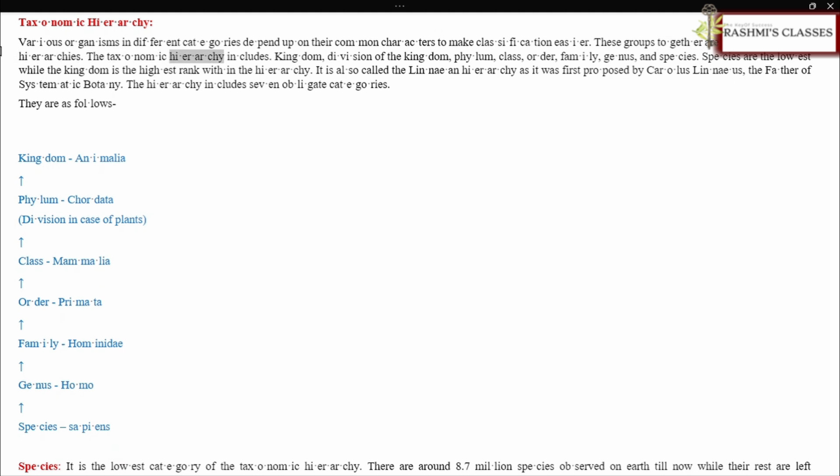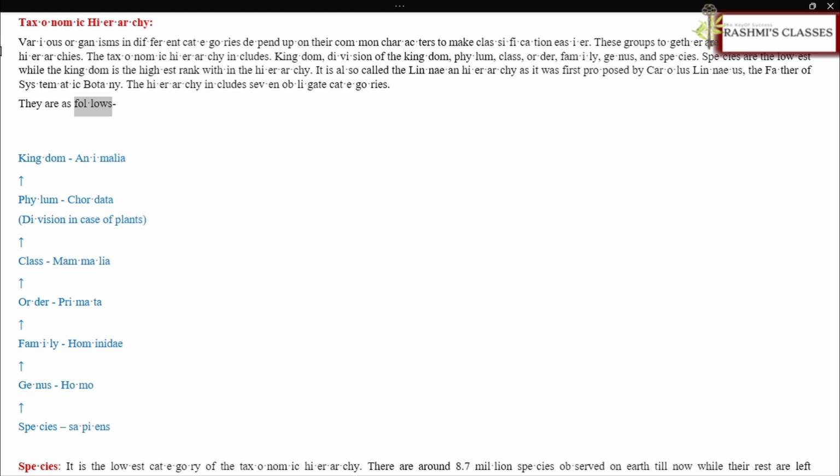The taxonomic hierarchy includes kingdom, division of the kingdom, phylum, class, order, family, genus, and species. Species are the lowest while the kingdom is the highest rank within the hierarchy. It is also called the Linnaean hierarchy as it was first proposed by Carolus Linnaeus, the father of systematic botany. The hierarchy includes 7 obligate categories.